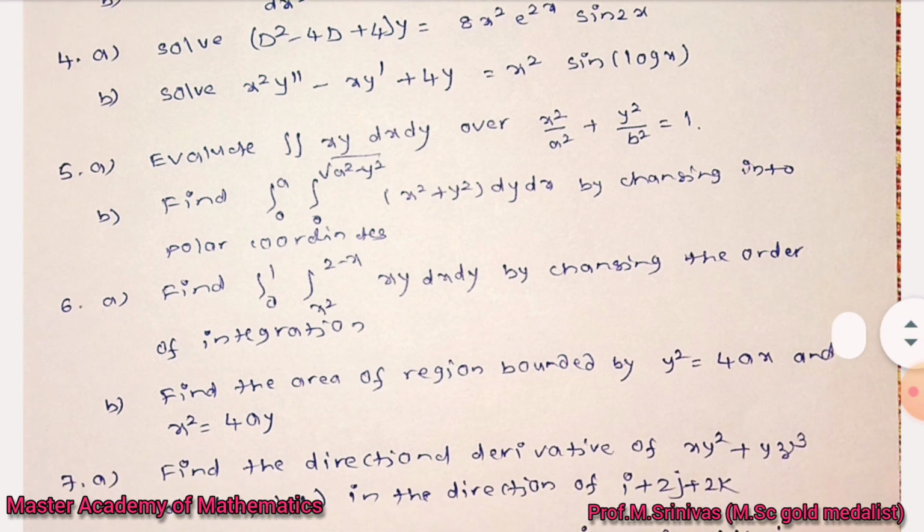Next, sixth a bit, find double integral 0 to a and integral x square to 2 minus x xy dx dy by changing the order of the integration. So in order to change the order of the integration, first you identify the limits of the variables. The first integral is x integral, second integral is y integral, and the previous order is nothing but it is dx dy.